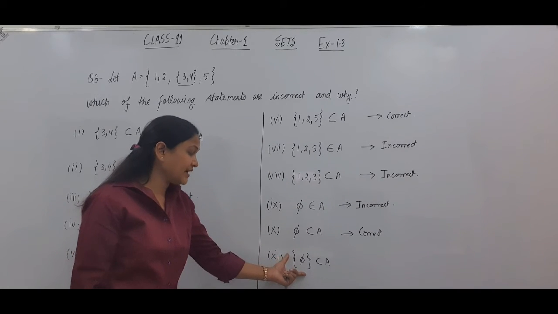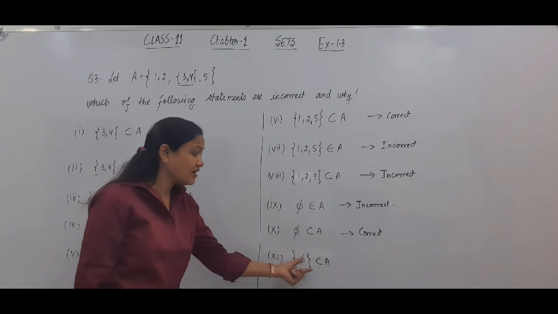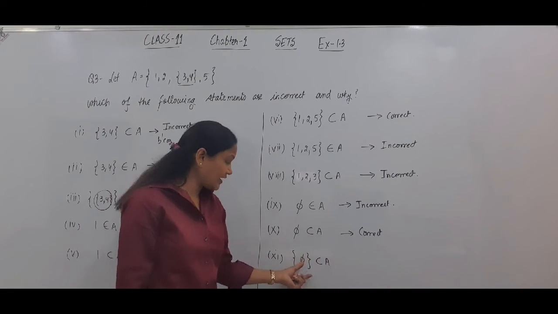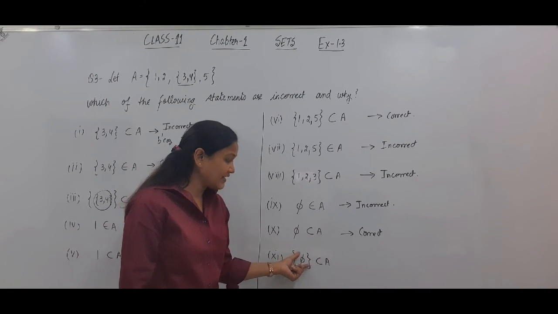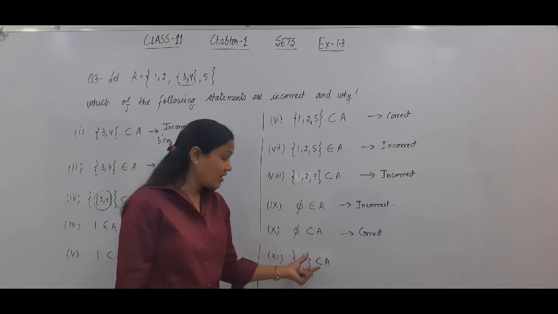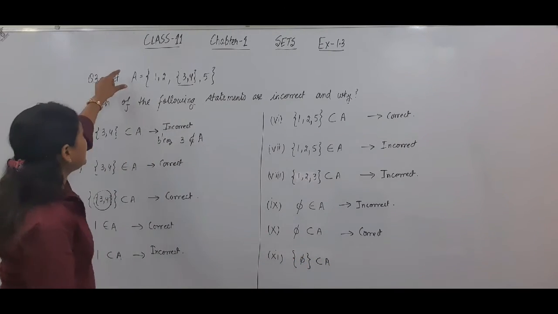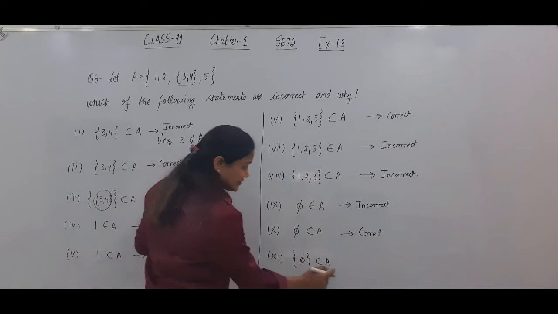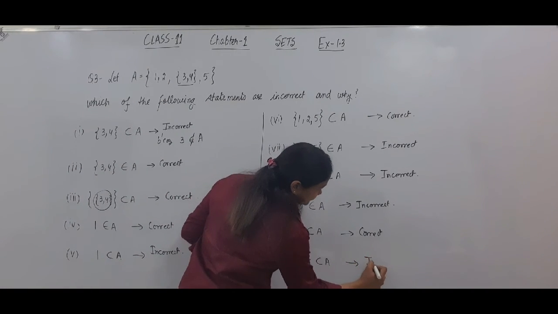Next, the set containing 5 is a subset of A. देखो, एक सेट दूसरे का सबसेट तब होता है जब इसका हर एक एलिमेंट इसके अंदर भी हो. Whether 5 is an element of A. No, 5 is not an element of A. So this statement is incorrect.